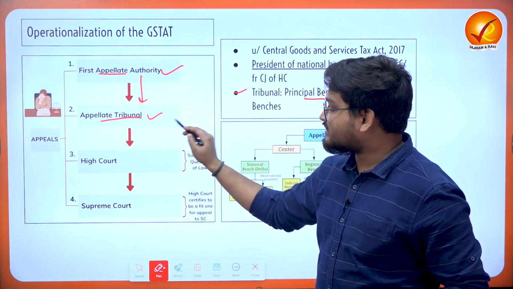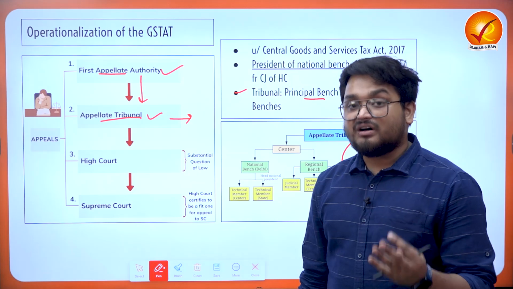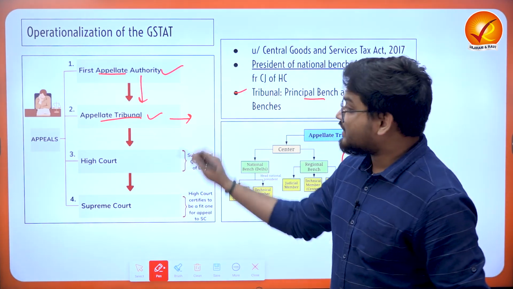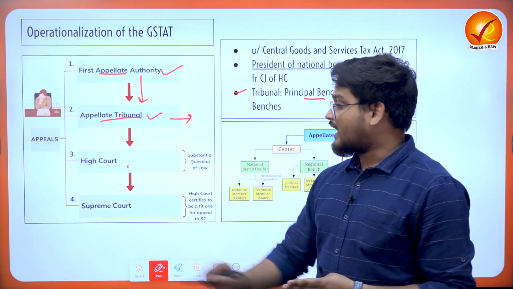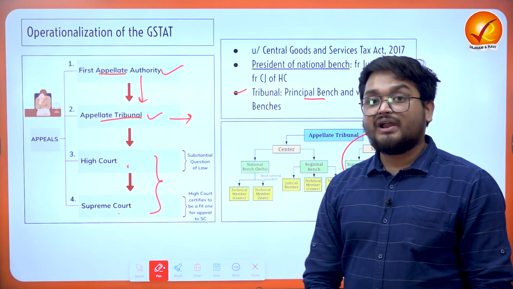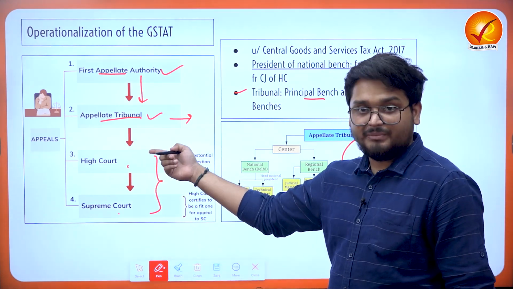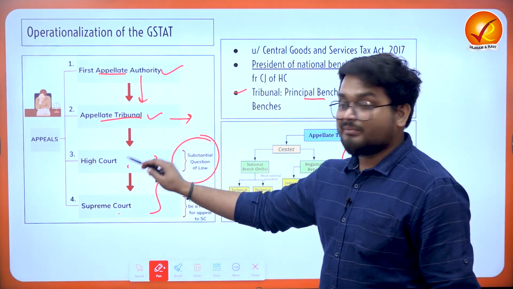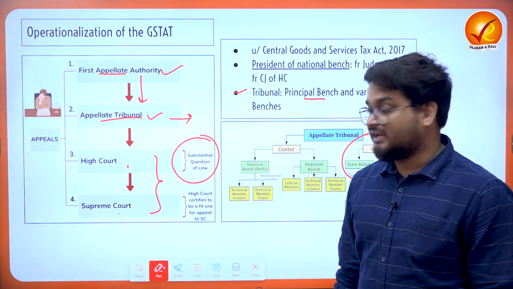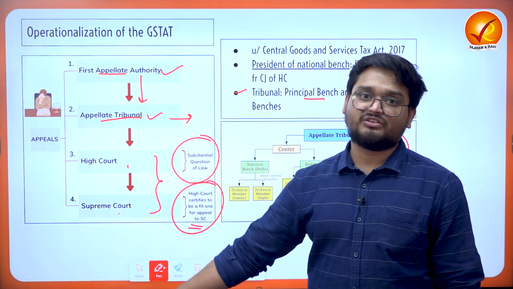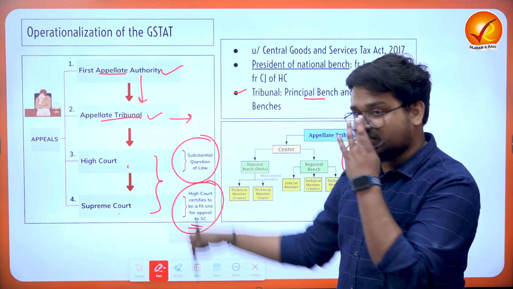Even after, for example, at this level, if particular litigants are not happy with the outcome of the tribunal, they can now enter the High Courts and the Supreme Court. This is the judicial phase, where only cases with a substantial question of law will be permitted, and only from the High Court and Supreme Court will the cases proceed, when the High Court certifies that it is fit for an appeal to the Supreme Court. So all of the cases will not be going.